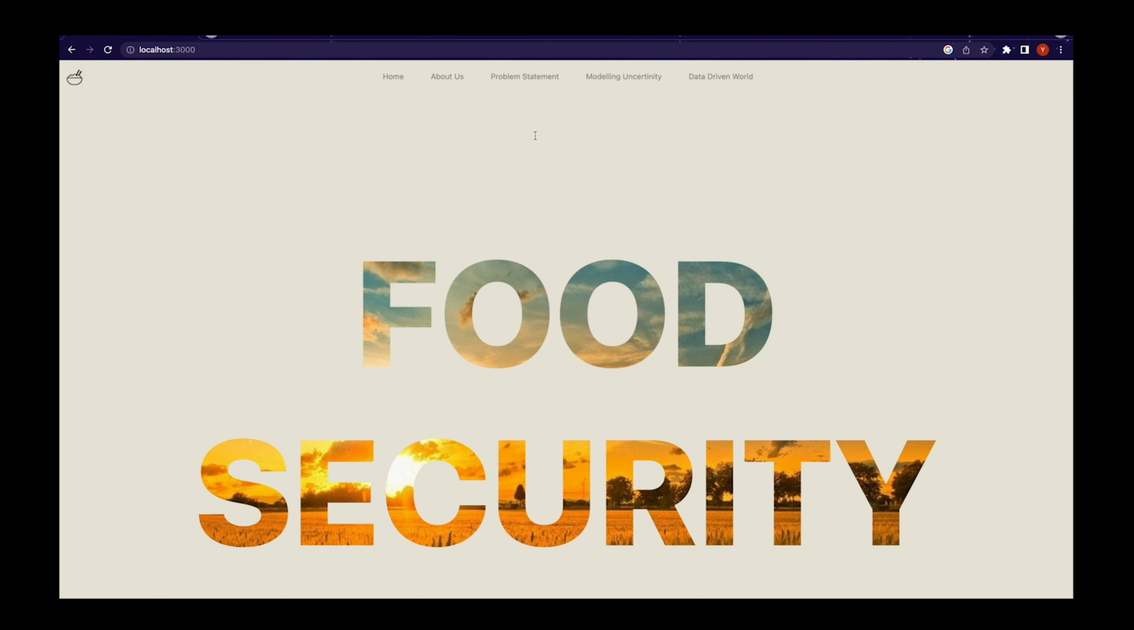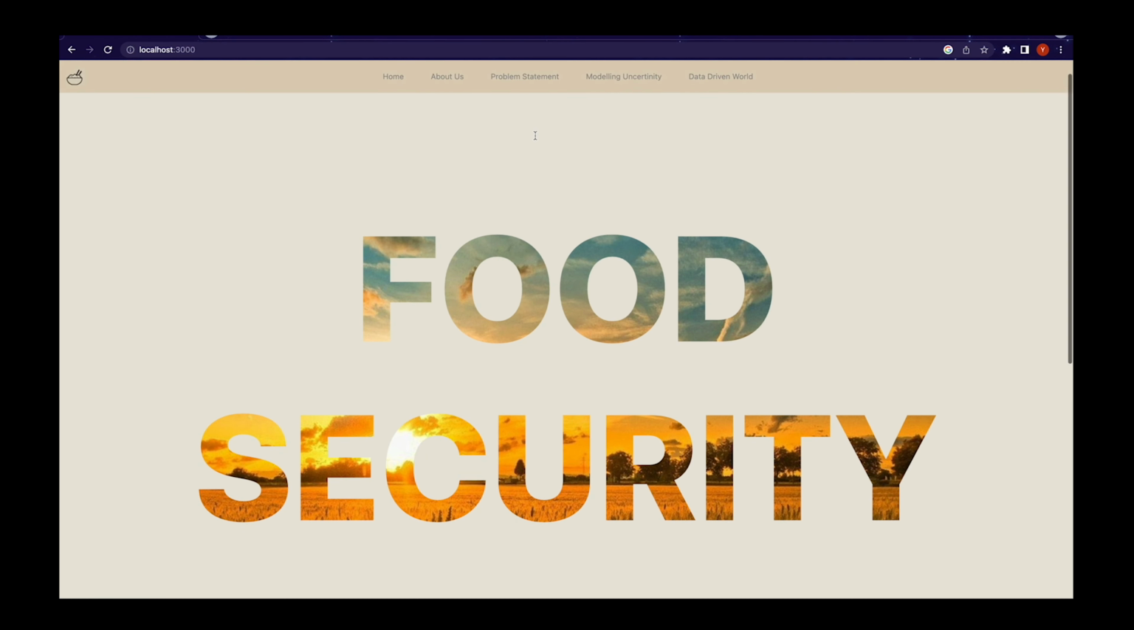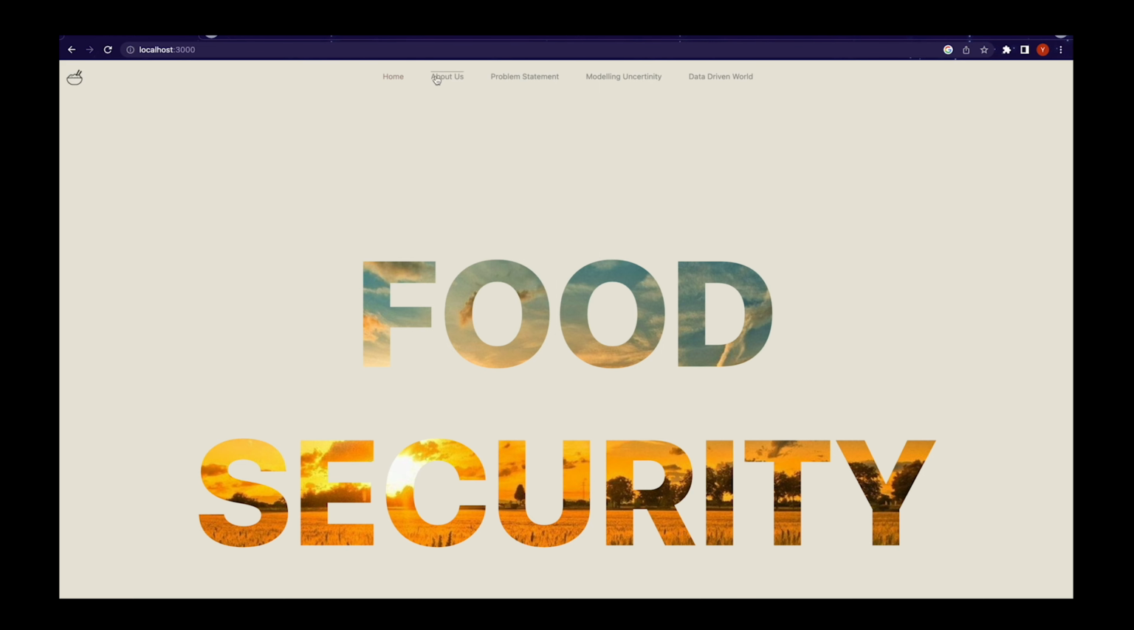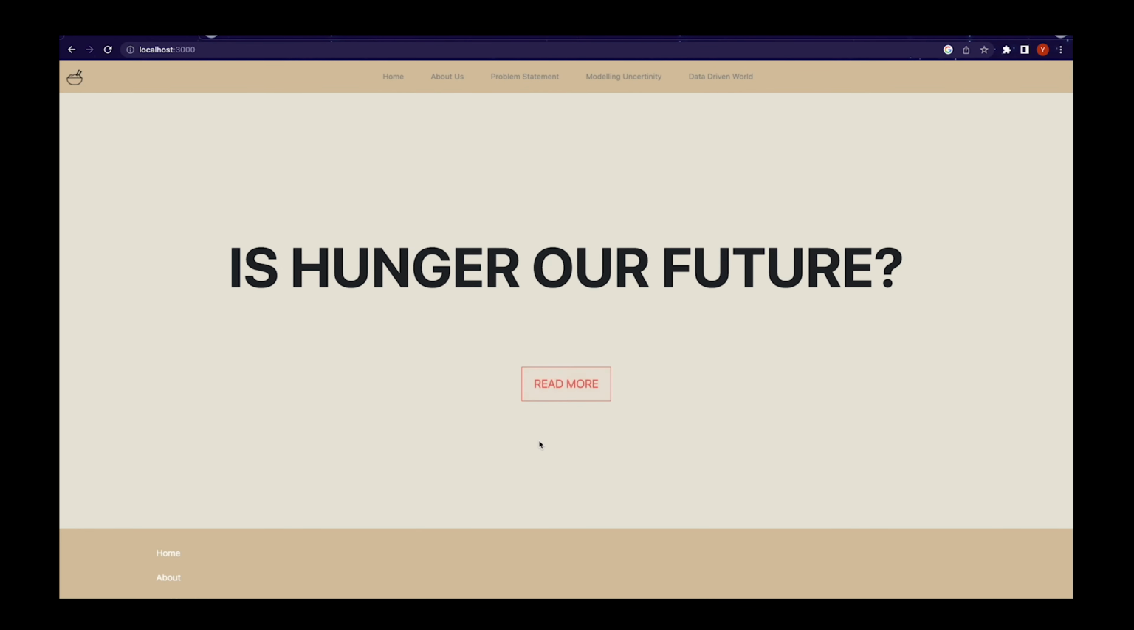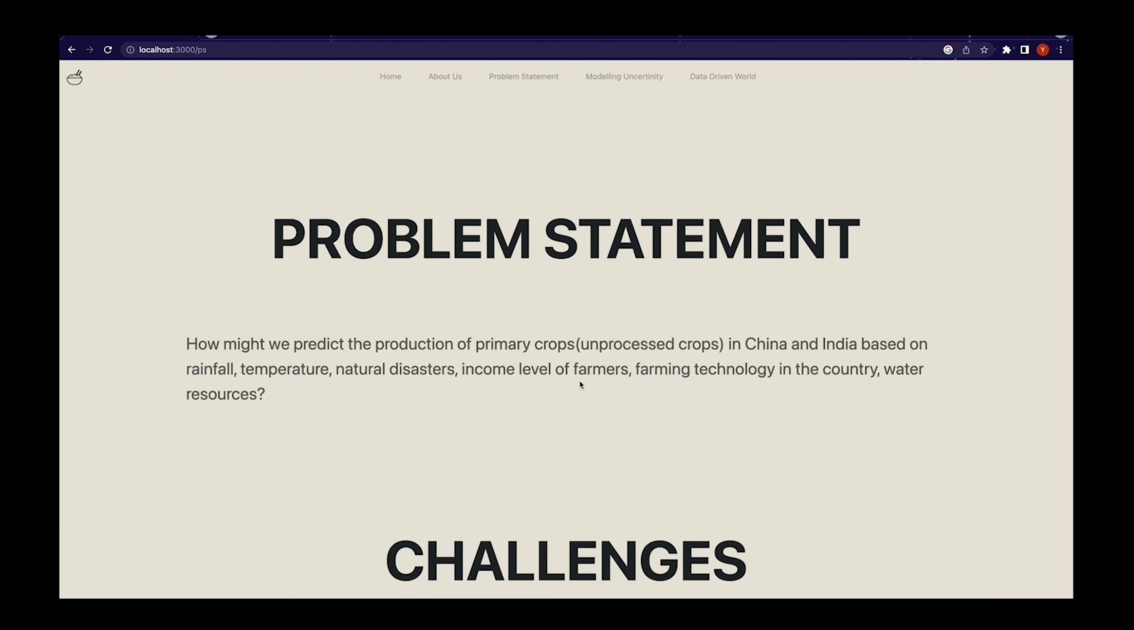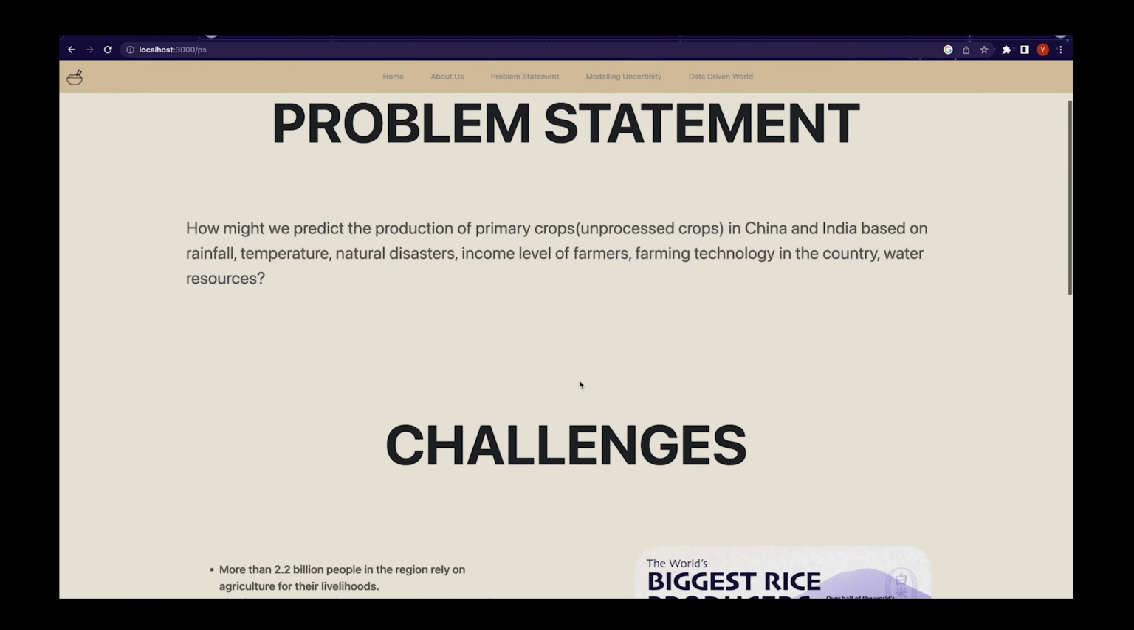To our website. So as soon as we load our website, we see a food security heading. We also have our navbar, which is actually a bootstrap navbar. Now we have added custom hover effects to each of them, and we've also added an on-scroll function to the entire navbar. We also have an anchor tag down here, which basically redirects you to our problem statement, along with